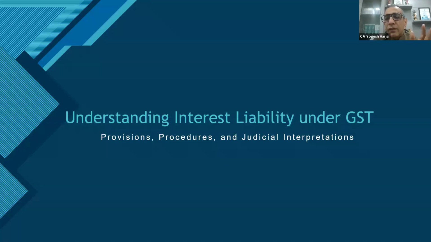Easy sections, I believe, would be section 50 and section 56, where you have to give interest and you have to take interest. So that was my preliminary judgment about section 50 and section 56. And section 56, I don't know, somehow it is omitted from the act that the department has. They don't bother about section 56. So they don't want to give interest, but they want to charge interest.